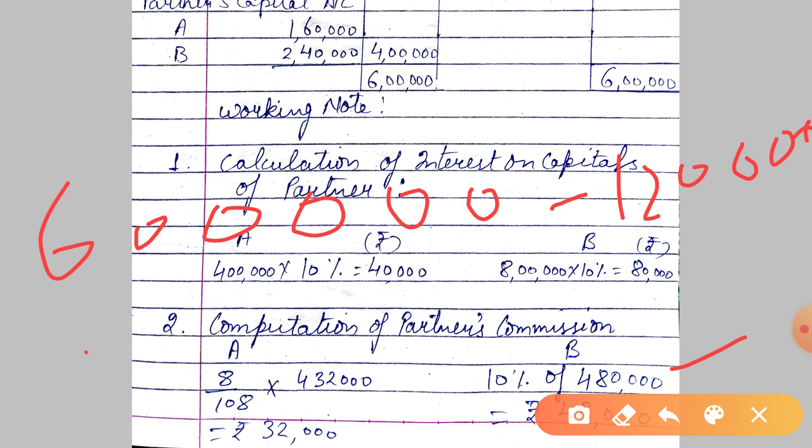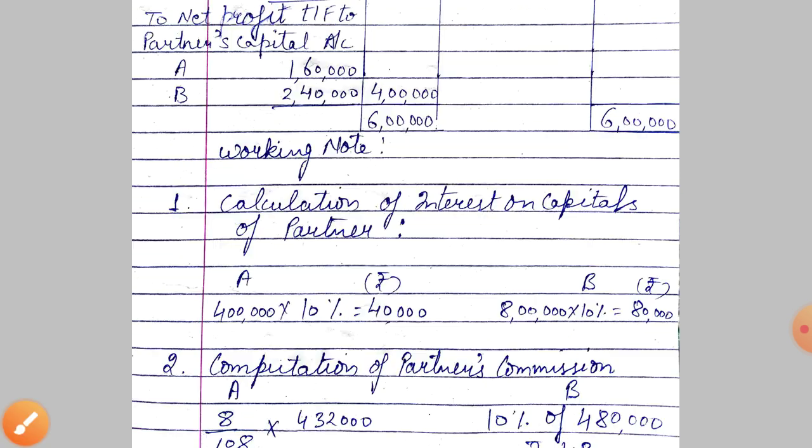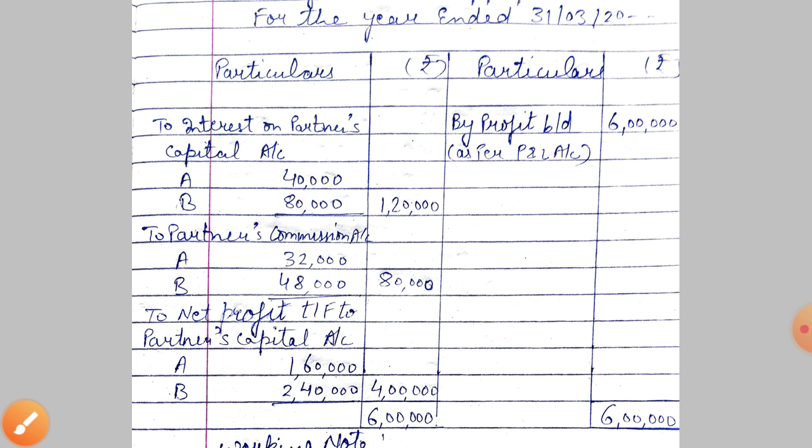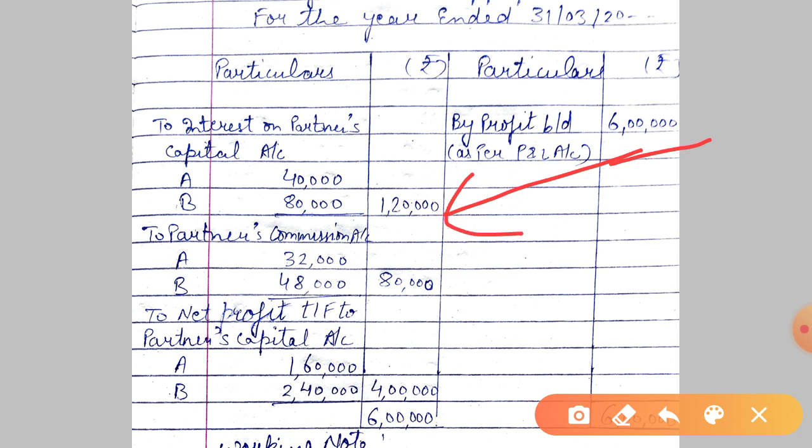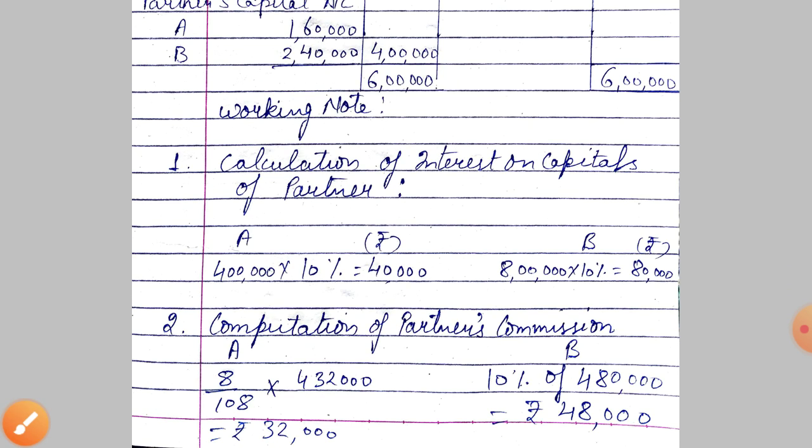So the remaining amount is 4,80,000. Is this clear? 6 lakh is the profit minus 1,20,000, this amount. From this we have deducted, so the remaining amount is 4,80,000. So here it is 10% of 4,80,000.